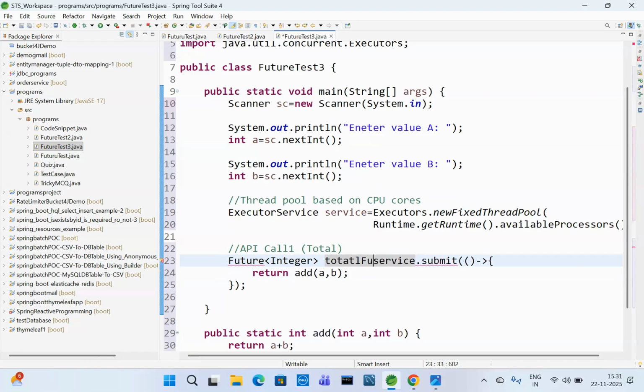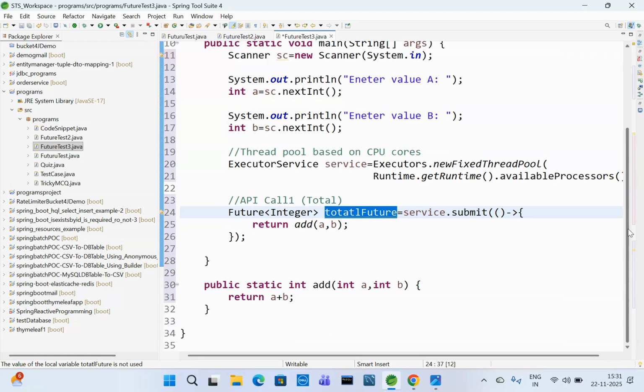Future Integer total, Control Shift O. So this is the post API call done. This post API call response we need, right? What is happening here? Total equal to a plus b.